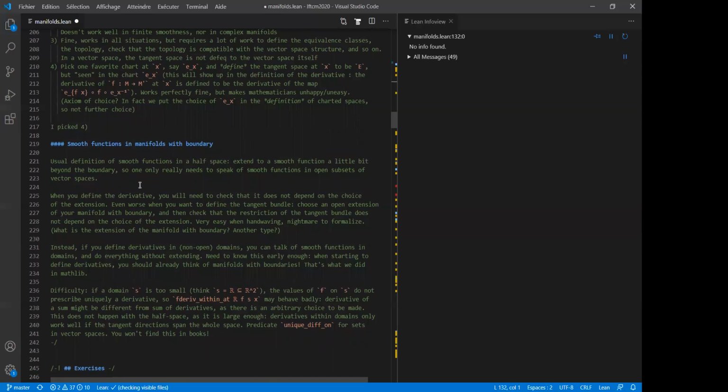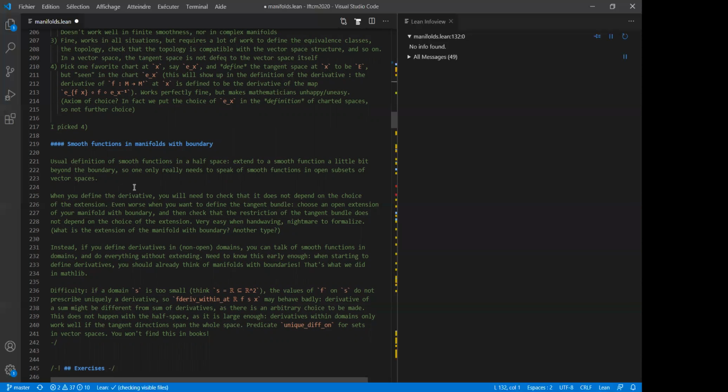So of course, what you should do and that you never do is that when you define the derivative of a function, you should check that it does not depend on the choice of the extension. Of course, it's obvious, so you don't do it. And then when you want to define the tangent bundle to a manifold with boundary, what you should do is extend the manifold a little bit beyond the boundary, and say, okay, I take the tangent bundle to the extended manifold, and then I restrict it to my original manifold with boundary.